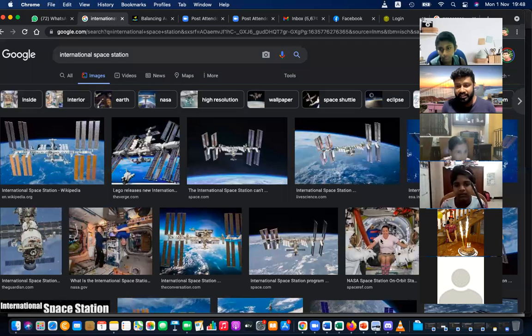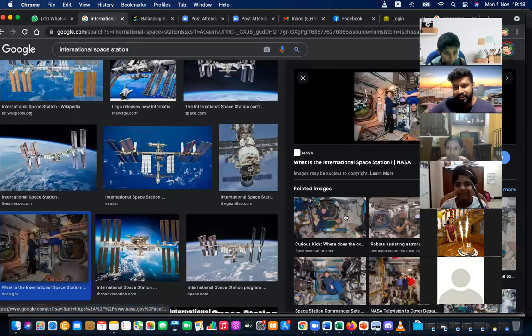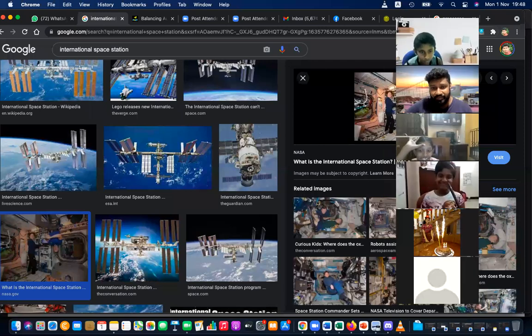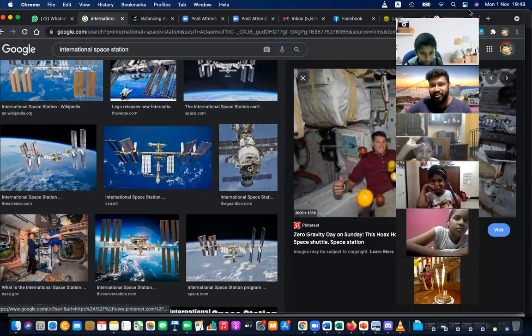Here, this is inside the place. You can just see the videos in Google, YouTube. Here, actually, the gravity is not there. That's why the people are on different sides. They are upside down, downside up, likewise. Because gravity is not working there, they are floating. You can see objects are floating, right?